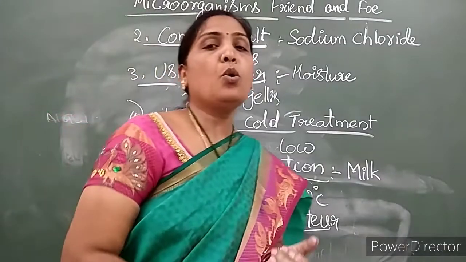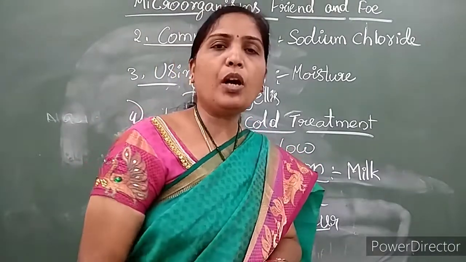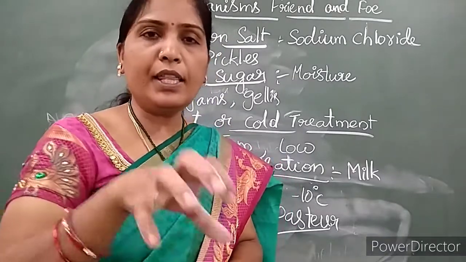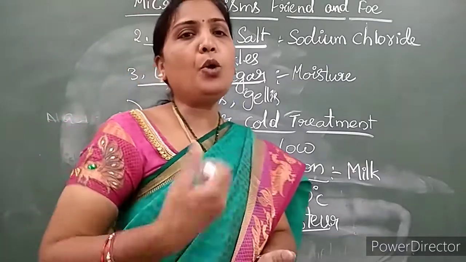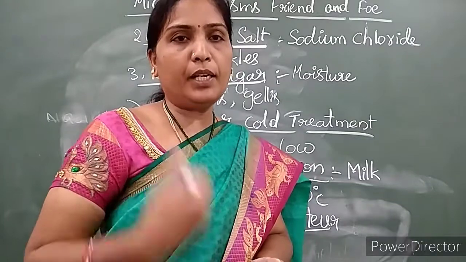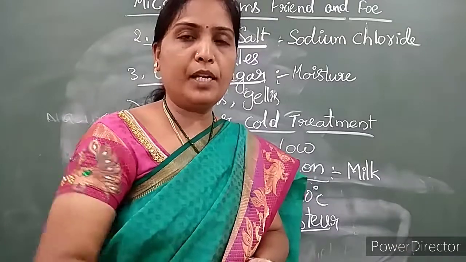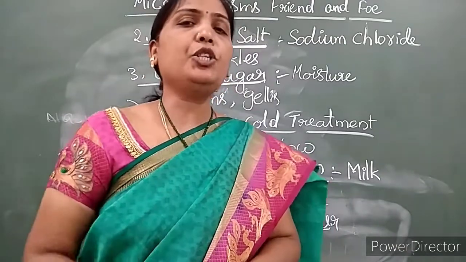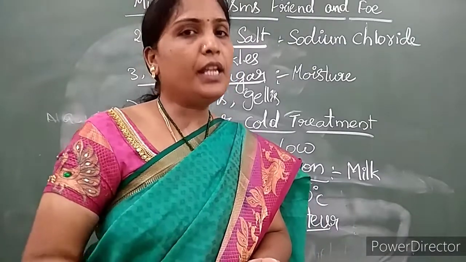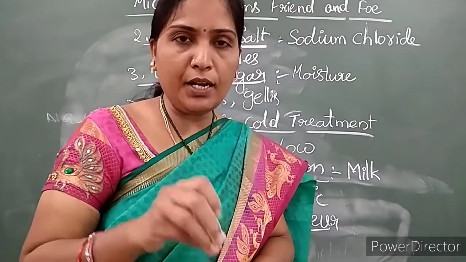So you understood now what is the meaning of food poison. Food poison is nothing but microorganisms releasing chemical substances, toxic substances, and they spoil the food items. We know that a particular food item is spoiled by observing, by knowing the bad smell of that food item, we can say that the food item is poisonous. And when we consume the poisonous food, it causes illness in human beings. So we need to stop the growth of microorganisms on food items.